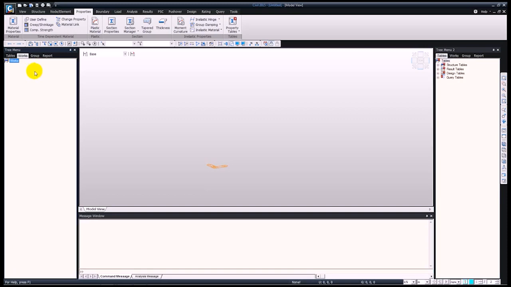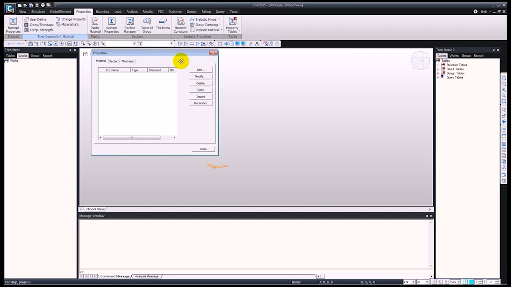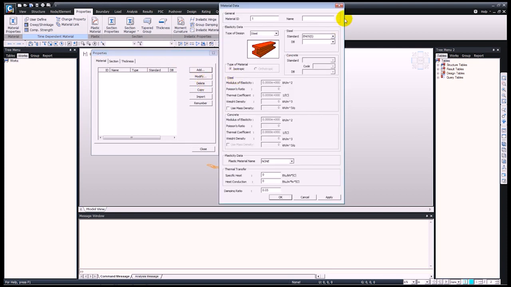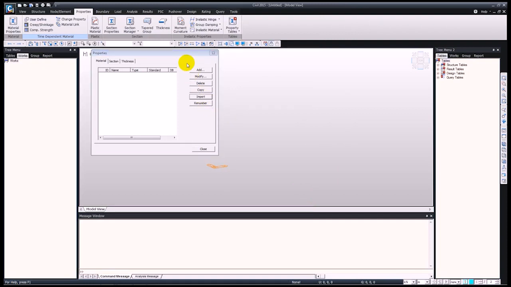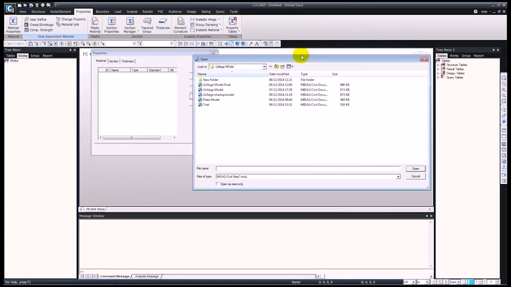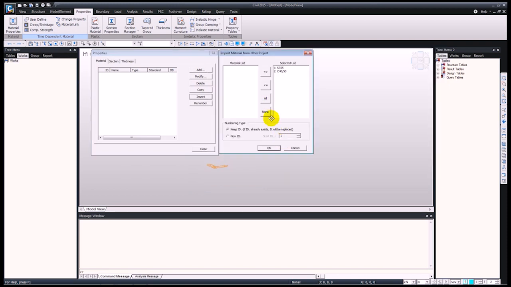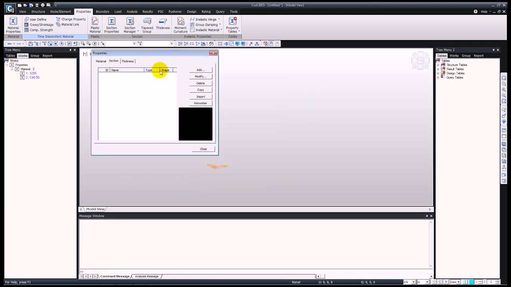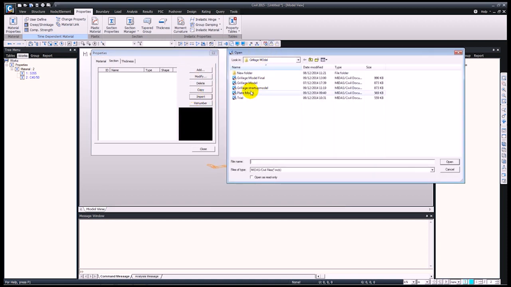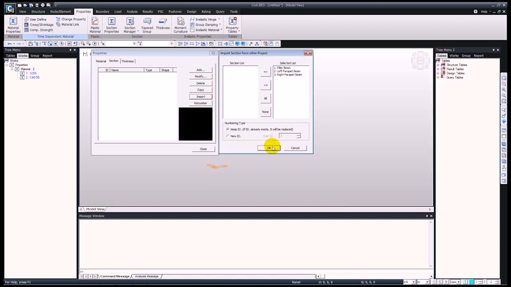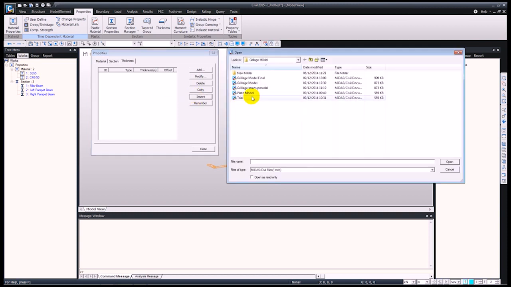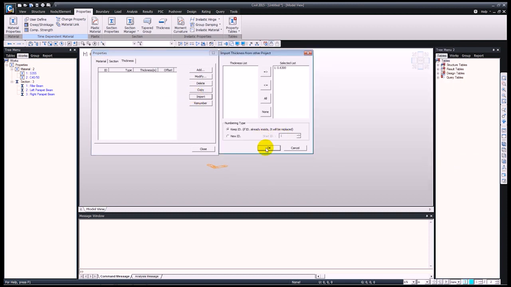So I will start off with the definition of materials. So click on material properties, add. Here you can add different types of materials by defining the standard and database. However, in order to save some time, I'm going to bring these in from a previous model. So just import and bring this in. You can do this if you have any of the materials or sections defined in previous projects. You can just bring these in without having to redefine them again.